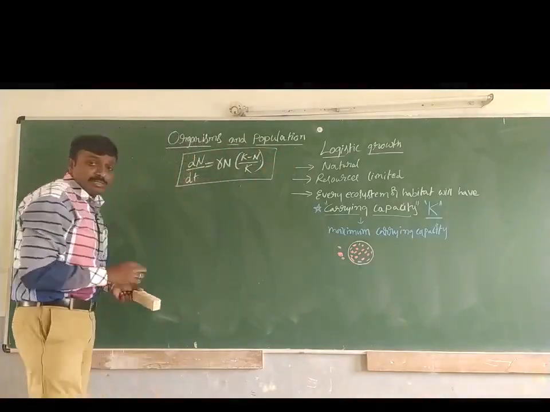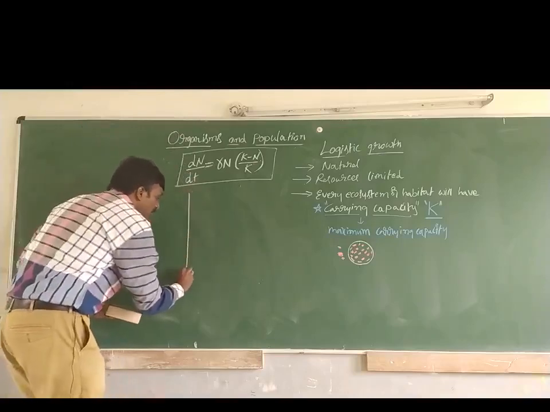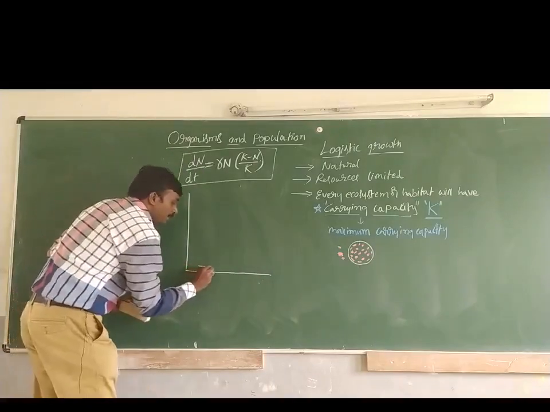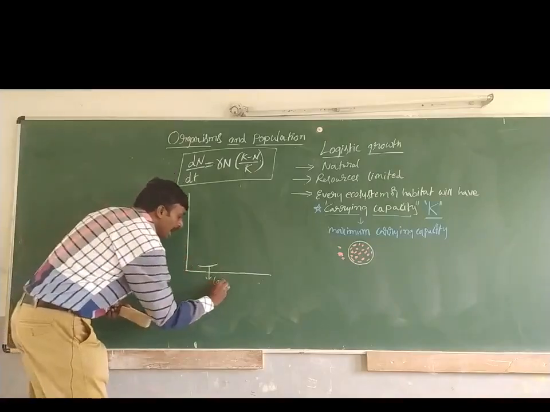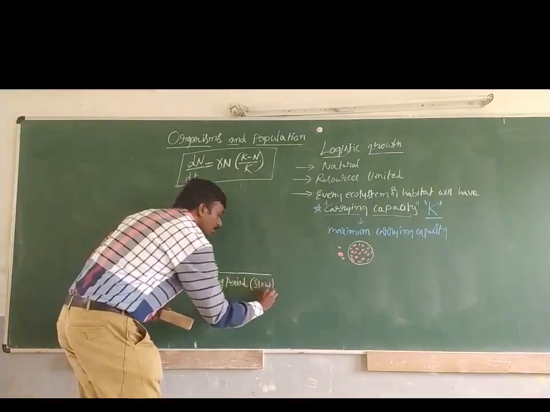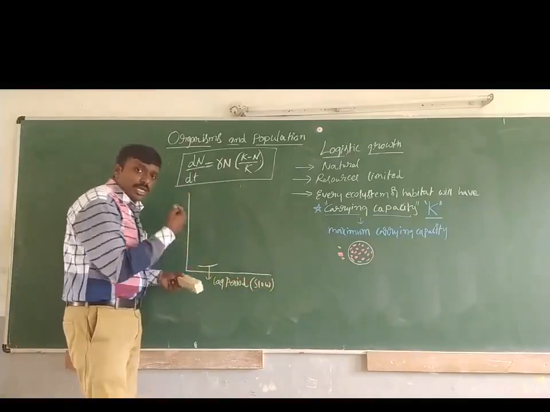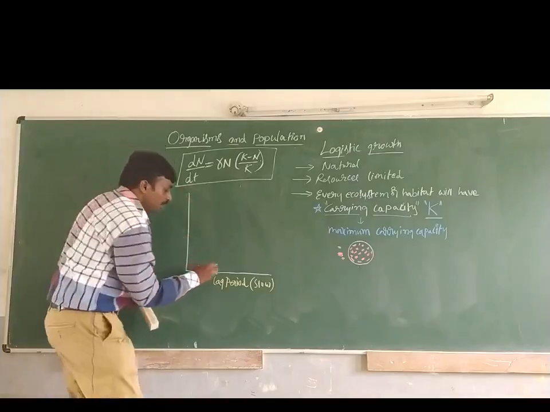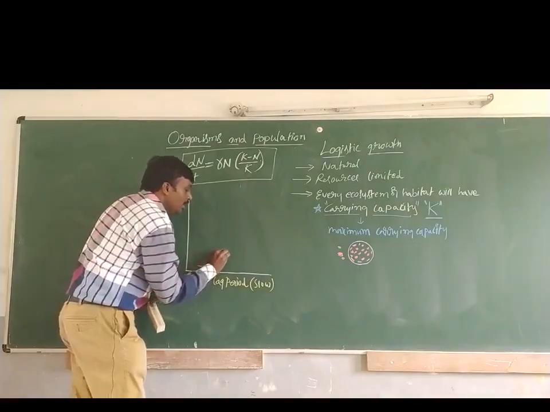By applying this mathematical expression, on the graph the initial growth phase is called the lag period. The growth will be very slow. When the food or whatever resources the organisms require are available in proper manner, then slowly this lag period shows growth like this.